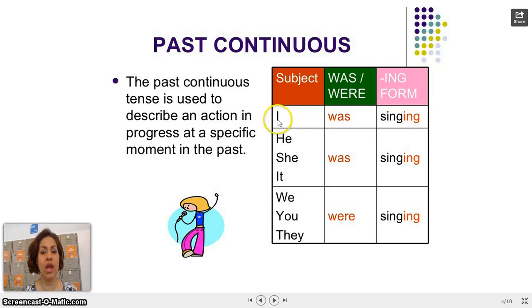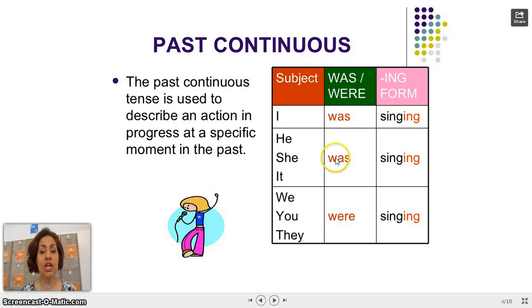With the pronoun I, we're going to say I was singing. If we're going to use he, she, or it, that are singular pronouns, we're going to use also was. And we will say he was singing, she was singing, and it was singing. All of these are affirmative sentences, okay?